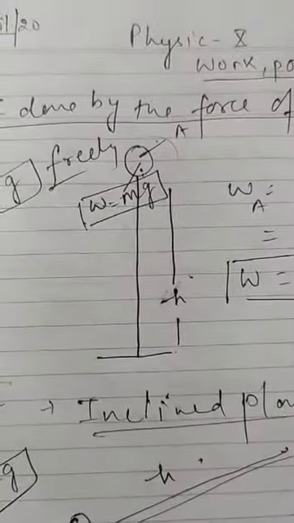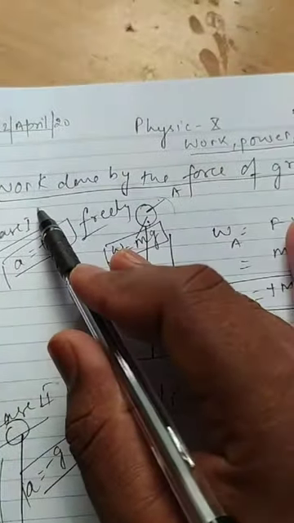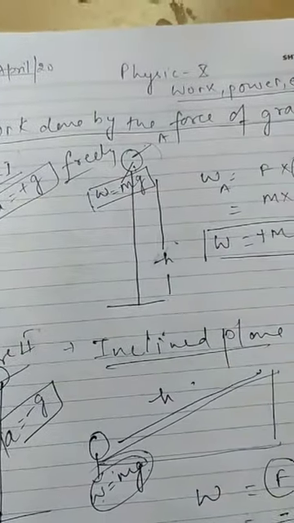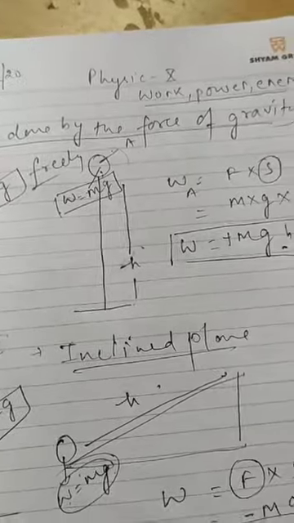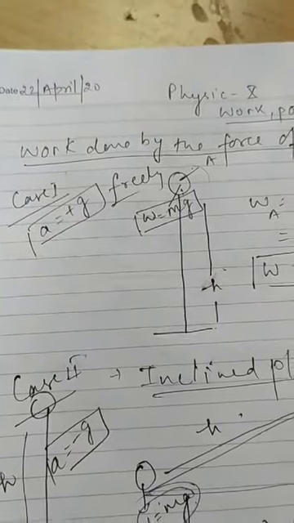In the first video we have discussed work, its kinds, and the special cases in work, that is positive work, negative work and zero work. Today we will be covering work done by the force of gravity, that is, what will be the effect on the work if an object is thrown vertically upward or is falling freely under gravity. So we will divide it into two cases.